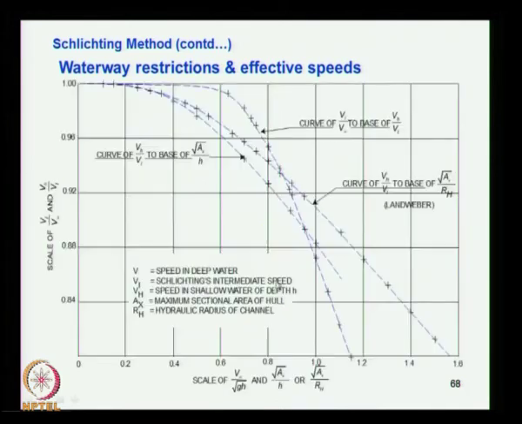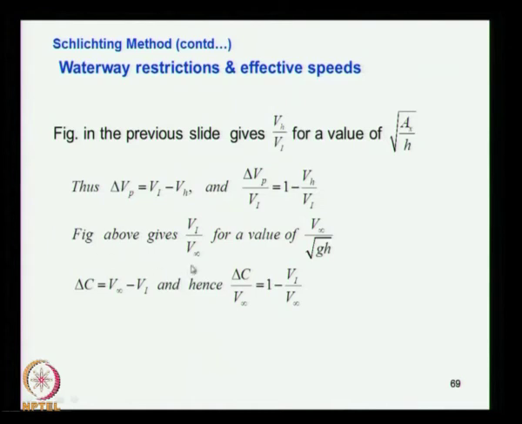So once you know that, you go there and you see there is the curve which is representing this one. I think there is again a mistake, this is against this one. So you get Vi by V infinity, this is actually the Froude number. So you get this curve, and from this you read what is the Vi by V infinity. So that is why you get Vi by V infinity by knowing this quantity from that curve.